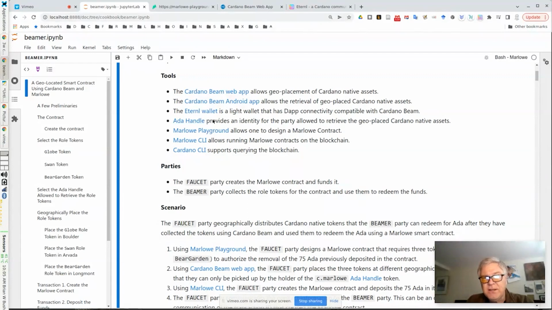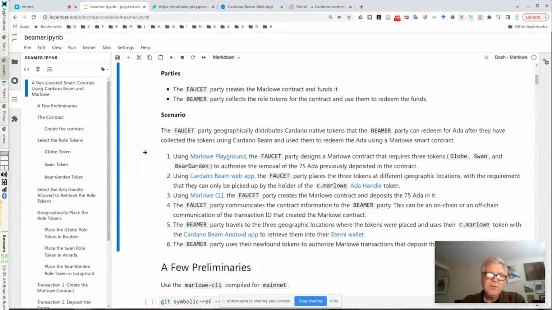We use an ADA handle to provide some identity and uniqueness to the retrieval of the tokens. Marlowe Playground is used to design the contract, and then we're using Marlowe CLI to actually run the contract on the Marlowe side on chain. And then Cardano CLI is just for querying the blockchain and things like that.